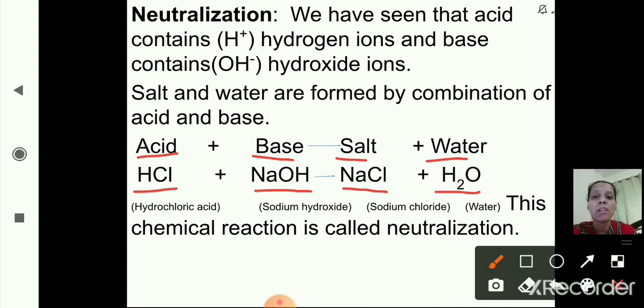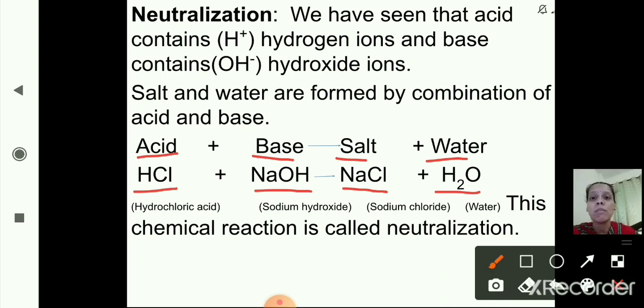So salt and water are formed by combination of acid and bases. I hope you are clear with this concept. Neutralization means salt and water are formed by combination of acid and base, and this chemical reaction is called neutralization.